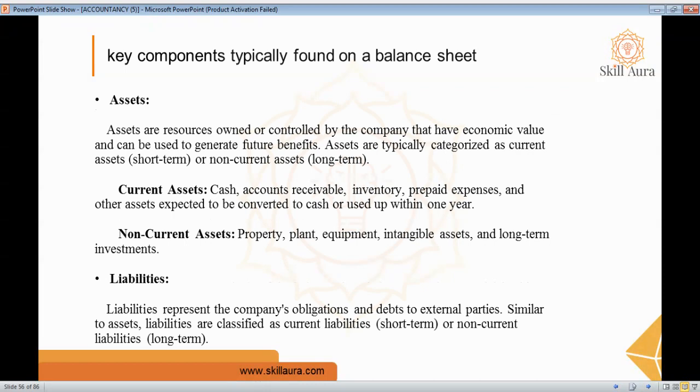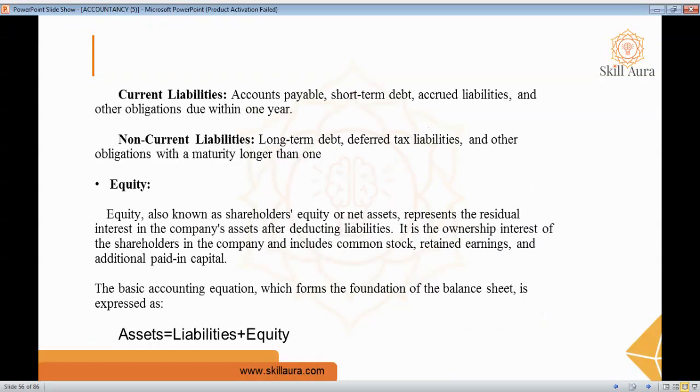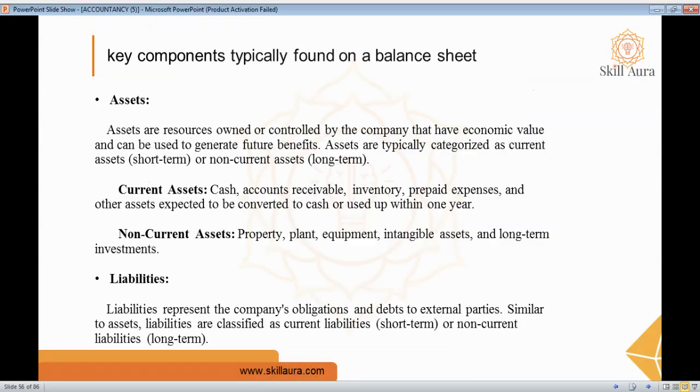The next one is key components typically found on a balance sheet. In a balance sheet, we find these topics: assets, which have two types, liabilities, which also have subsections, and equity. So let's start with assets. An asset is nothing but what the company owns. Assets are the resources owned or controlled by the company that have economic value and can be used to generate future benefits. It is categorized into two: current assets and non-current assets. Current means short term and non-current means long term.